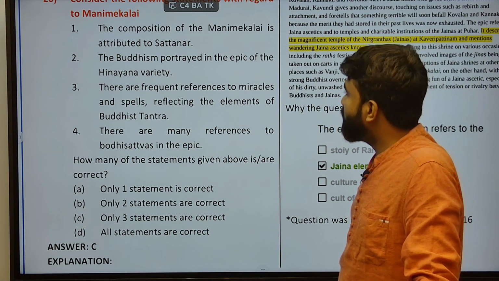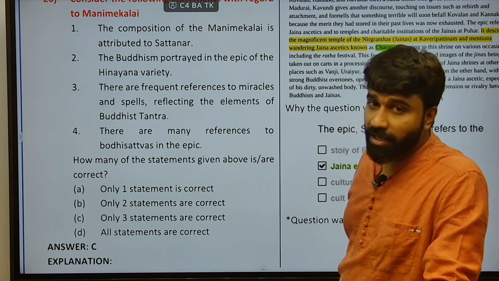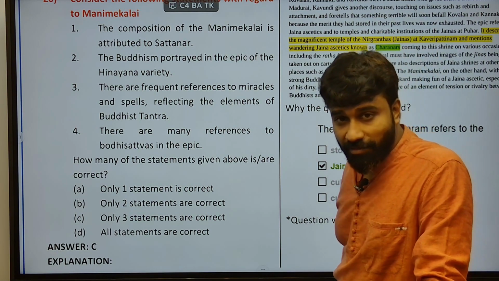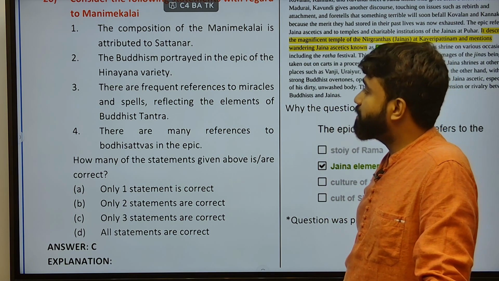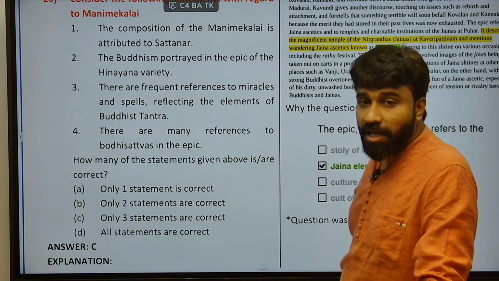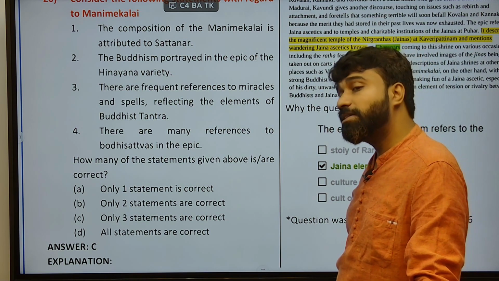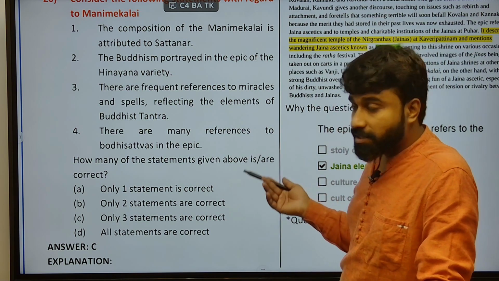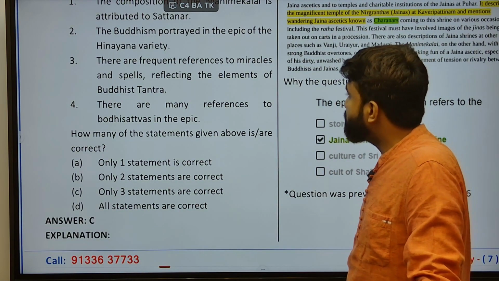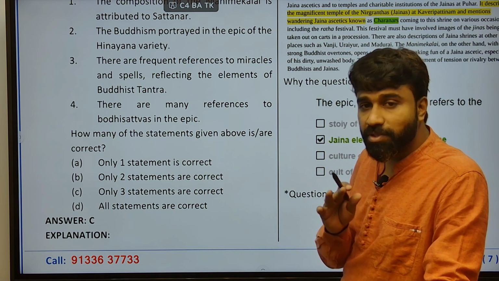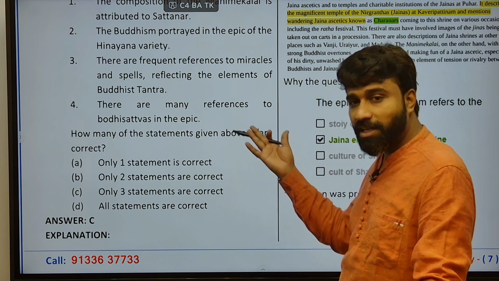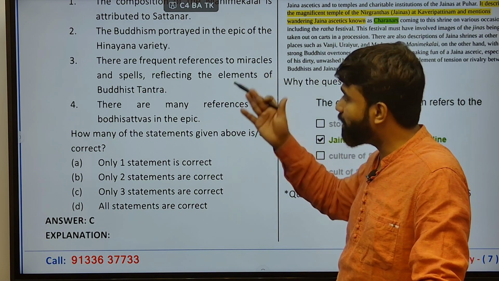And Buddhism portrayed in the epic was not of the Hinayana variety, it was the Mahayana variety. They worshipped these Buddha figures as well, and they mentioned Buddha several times in these texts, and Jain texts were also mentioned in various other Sangam literature too, and you will be discussing it. There are frequent references to miracles and spells reflecting the elements of Buddhist Tantra.